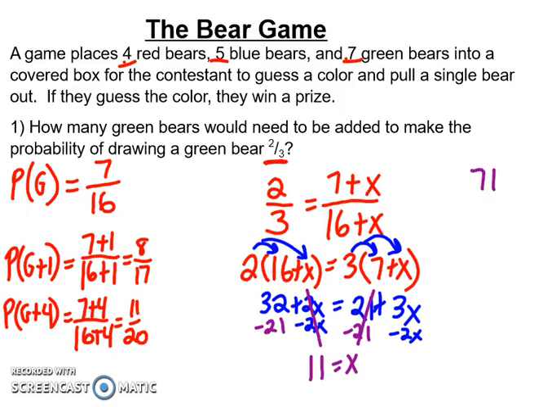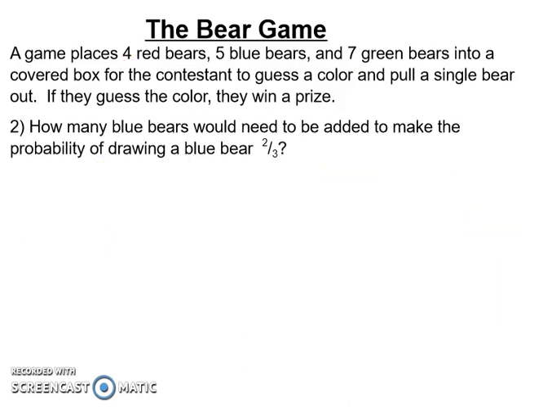If I do 7 plus 11 over 16 plus 11, that would give me 18 out of 27. And if I divide them both by 9, I would get 2/3. So I know it works. So I can always go back and check it once I find it.